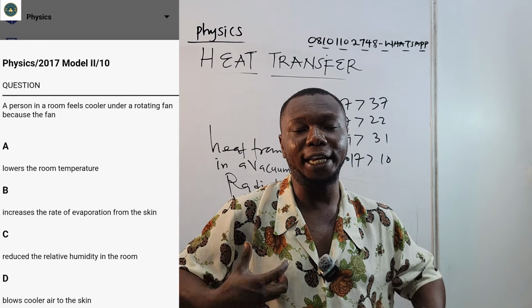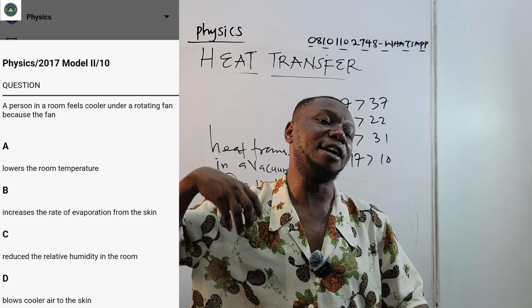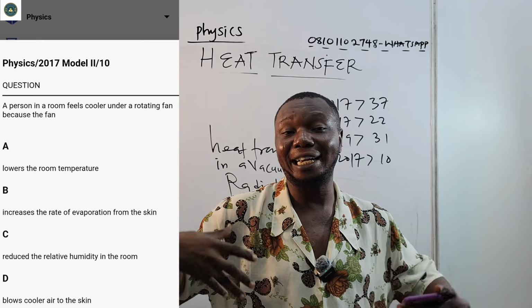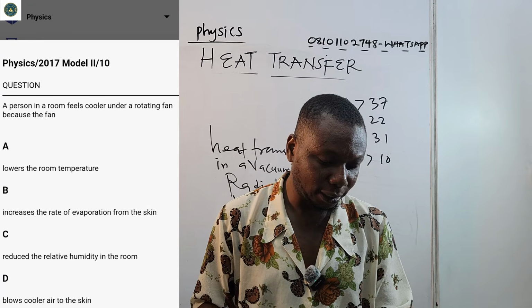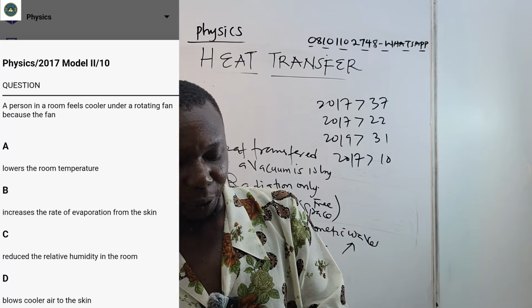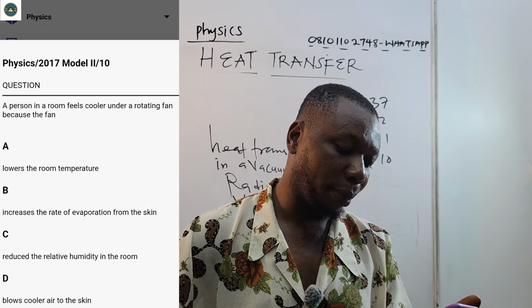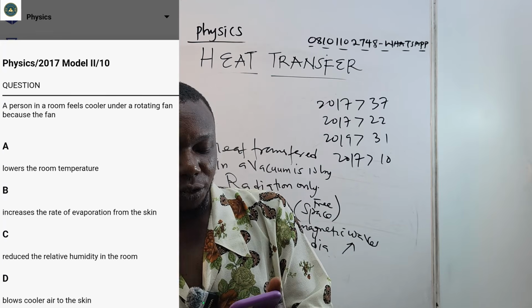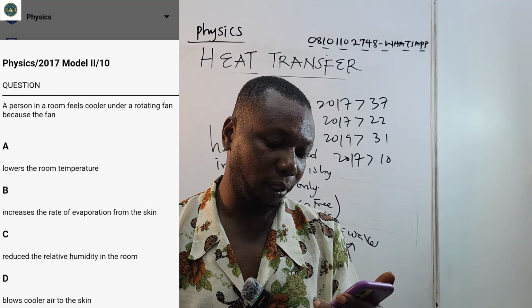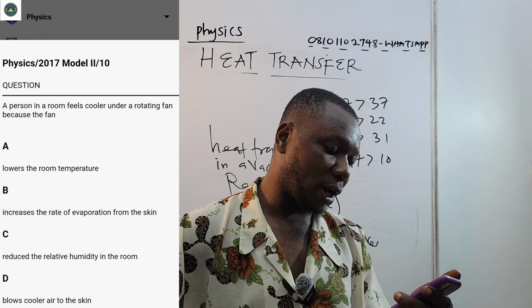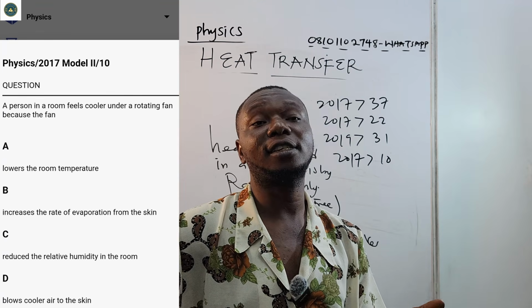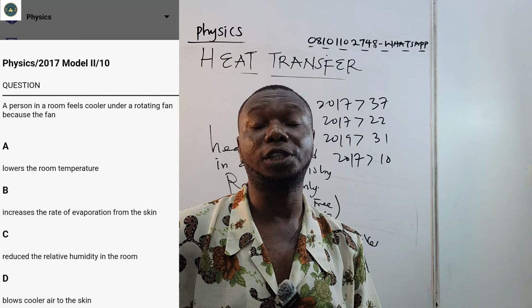What happens is that the heat from your system is being evaporated from your body, and that causes cooling. So A, lowers the room temperature. B, increases the rate of evaporation from the skin. C, reduces the relative humidity in the room. And D, blows cooler air to the skin.